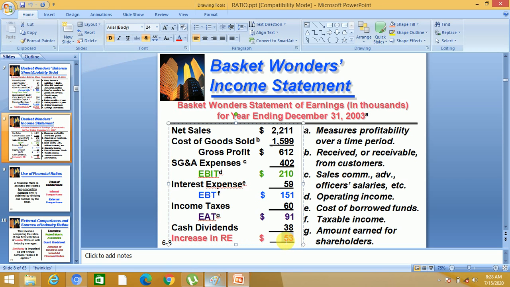What is left? $59,000. This is called retained earnings. That portion of the company's profit that is not distributed to the shareholders is retained in the business to expand the operations of the business. So this is the increase in retained earnings, that is $53,000.